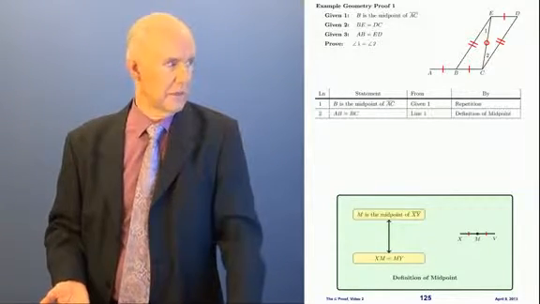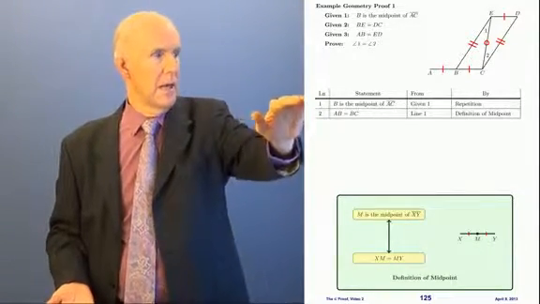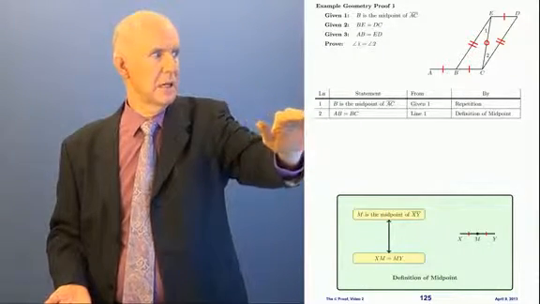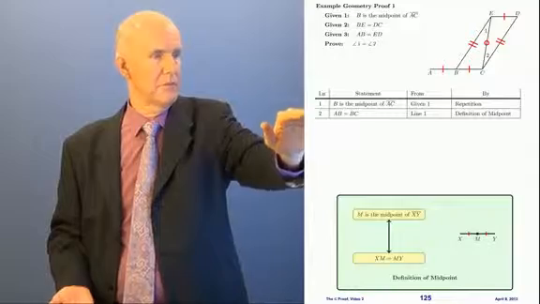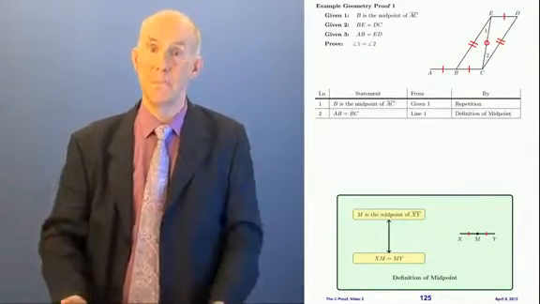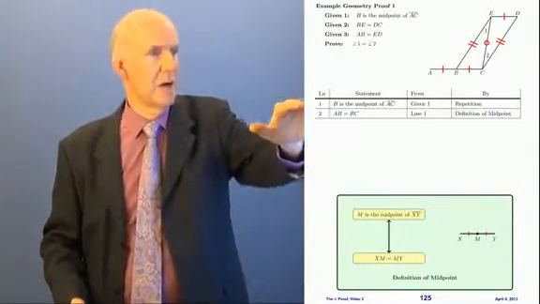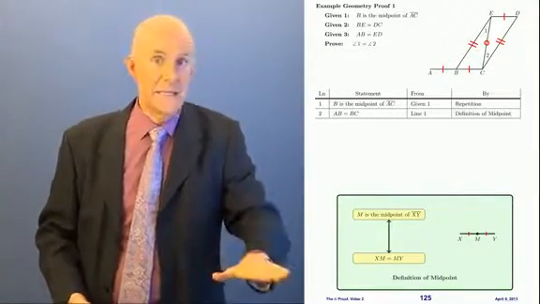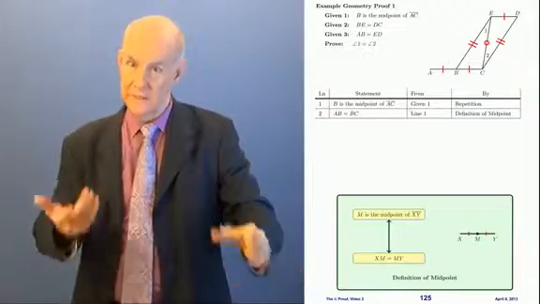So here's our second line. Number 2, AB equals BC. See that? AB equals BC. Now, where did that come from? It came from line 1. By what? By definition of midpoint. Now, let's analyze this.